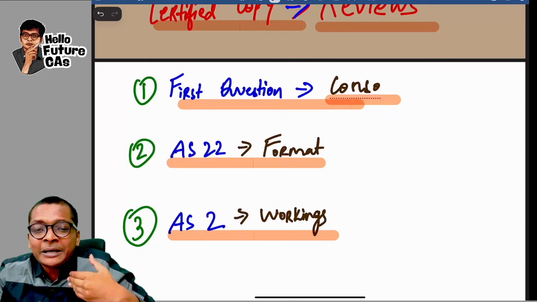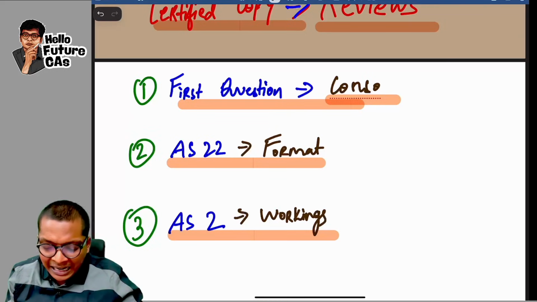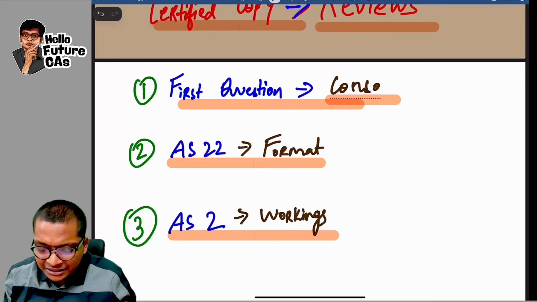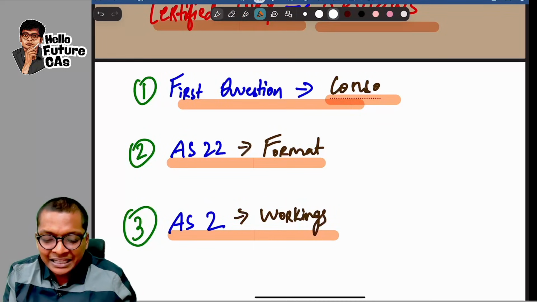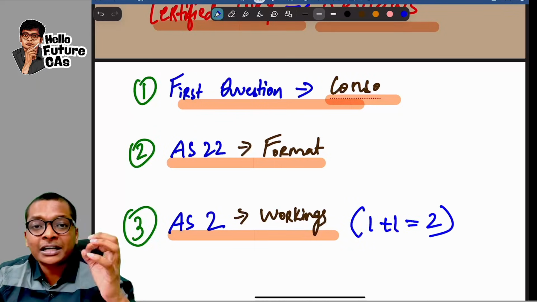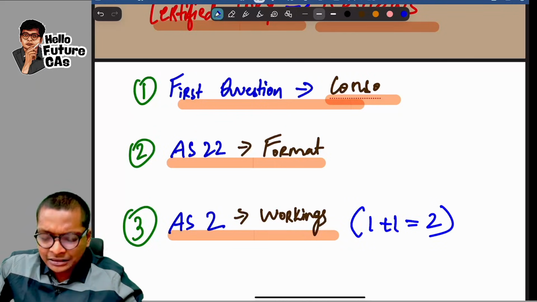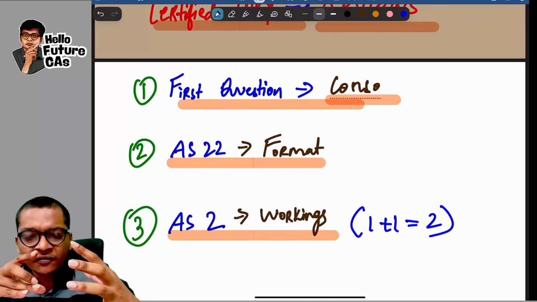Whatever workings you do can be working notes, but at least the final answer should be given in the tabular format. And in other accounting standard questions, if you are doing any workings, ensure the working is there, guys. Even if it is as simple as 1 plus 1 is equal to 2, that working has to be there. So these are a few reviews that I wanted to give by reviewing about 2 to 3 certified copies.